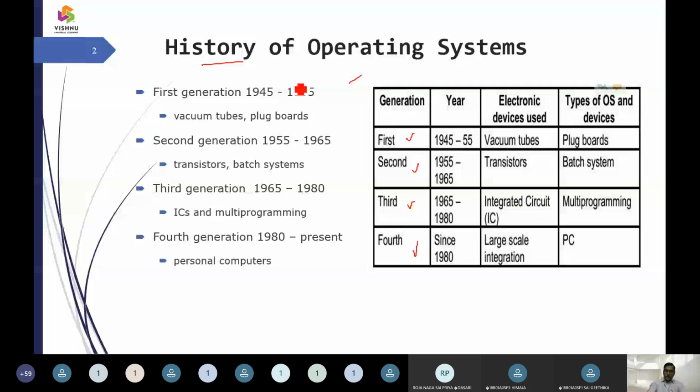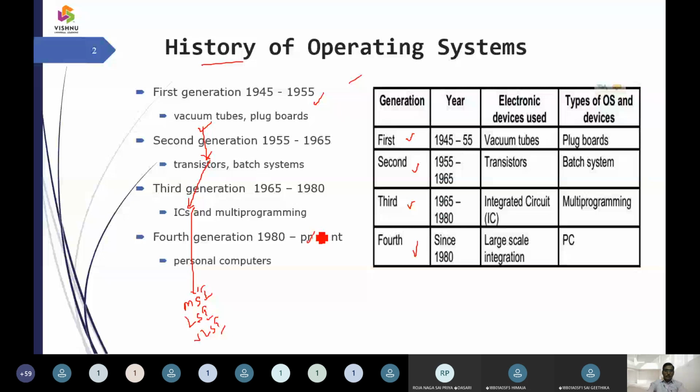Transistors were replaced with integrated chips, and these integrated chips were then replaced with medium scale integration, large scale integration, and very large scale integration. That is how development happened in the fourth generation. The first generation of operating systems is 1945 to 55, 55 to 65 is the second generation, followed by 65 to 80 as the third generation, and from the 80s onwards the next generation systems.